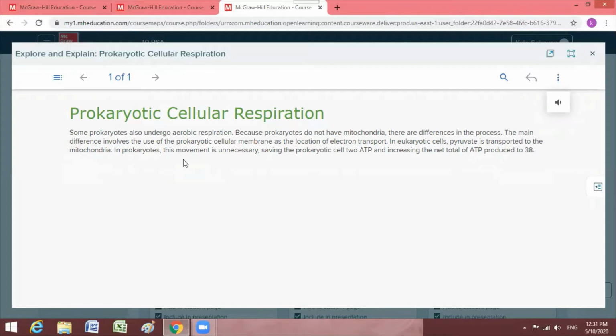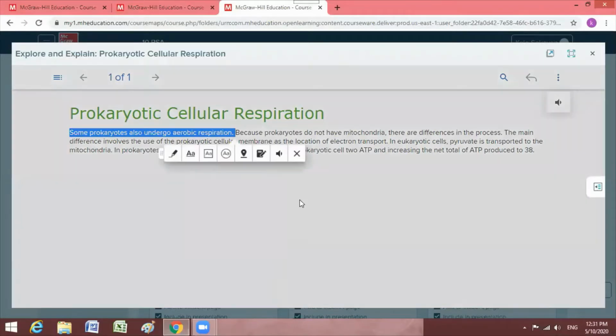In the chapter on bacteria, we said some bacteria respire both aerobically and anaerobically. That means we have bacteria that respire using oxygen, and some that undergo anaerobic respiration, which means they respire without using oxygen. Just to remind you, we are still in aerobic respiration.